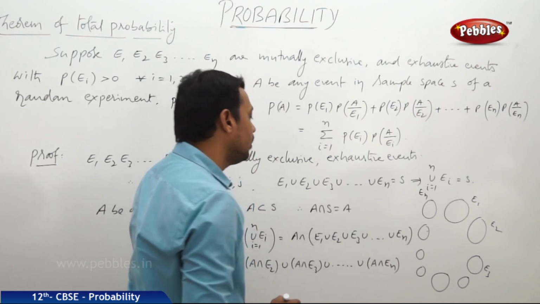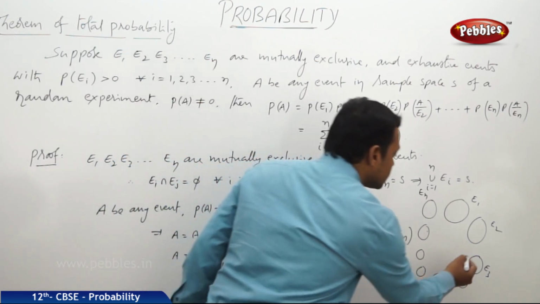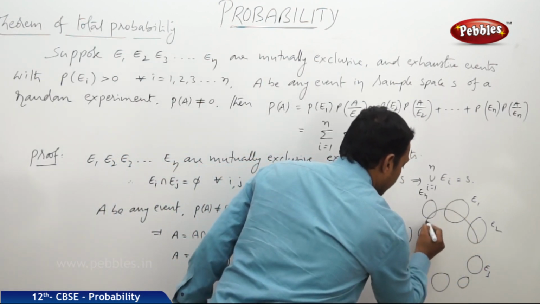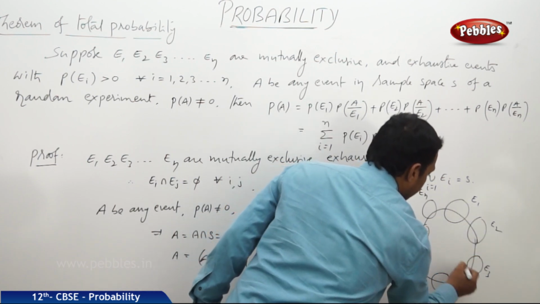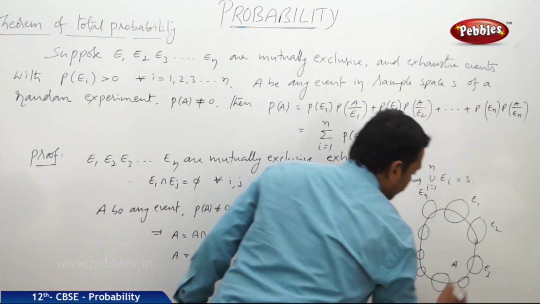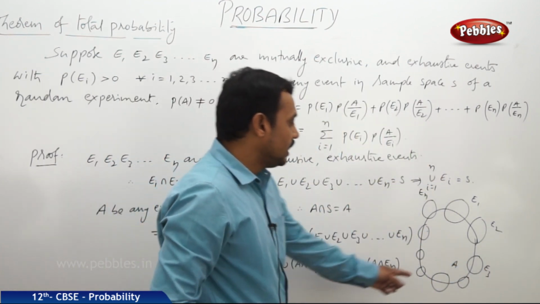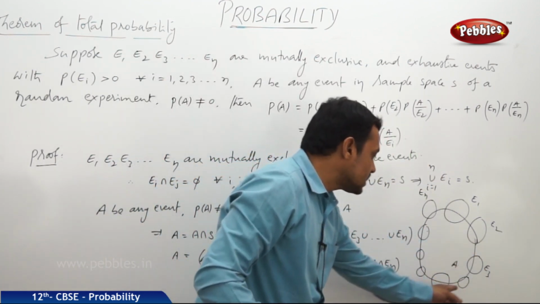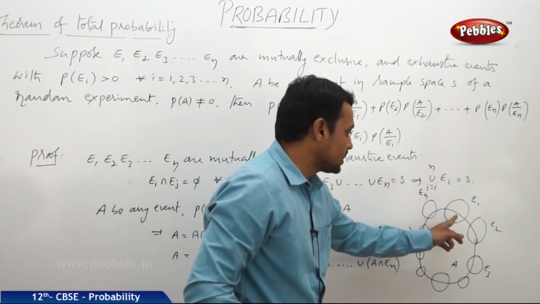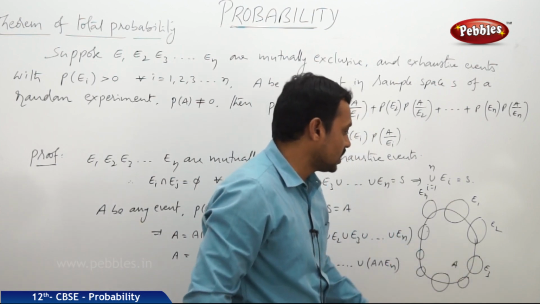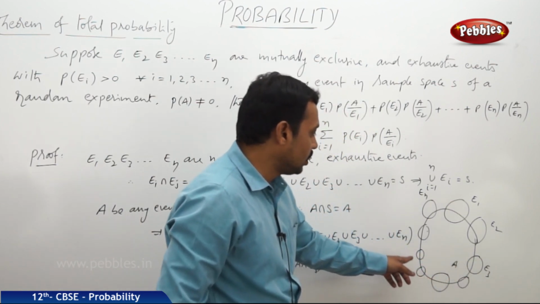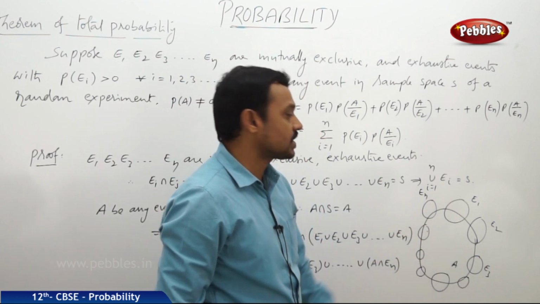Now, A be the event connecting with all these events. This is the event A. It has intersection with all these n events. It is A intersection E1. This is A intersection E2. This is A intersection E3, and so on. Continue like that. This will be A intersection En.